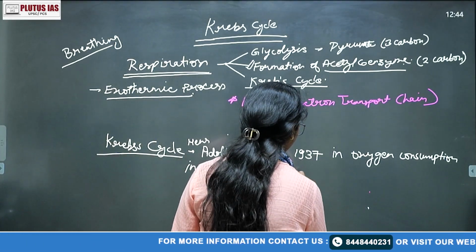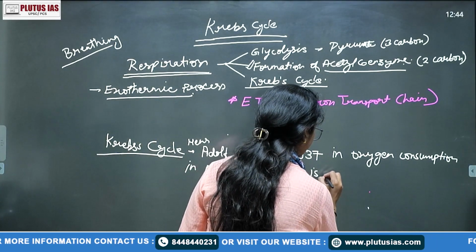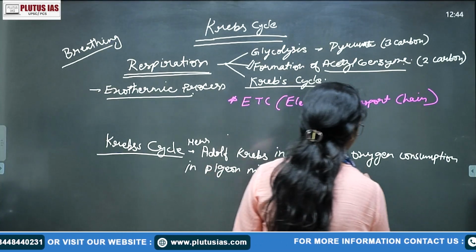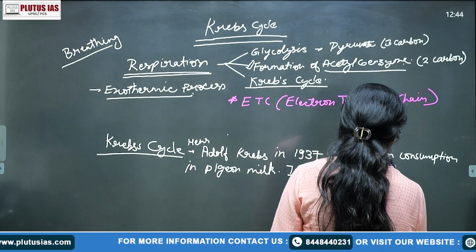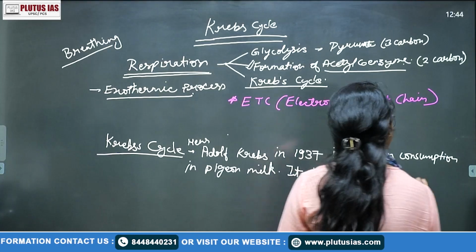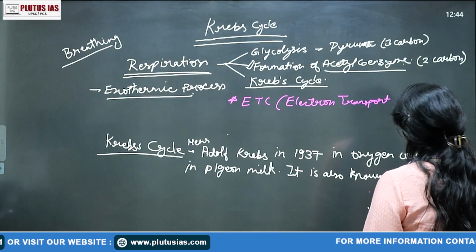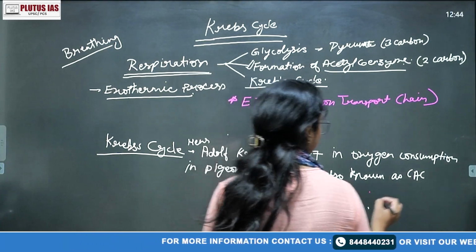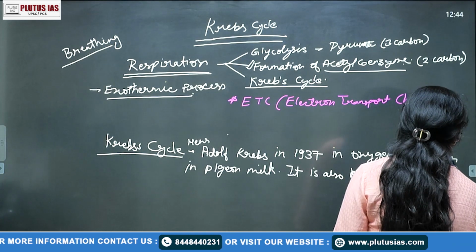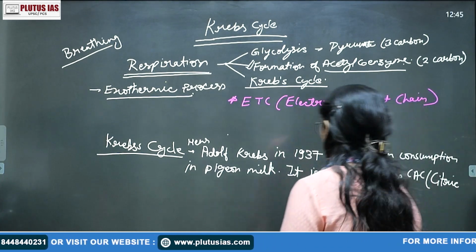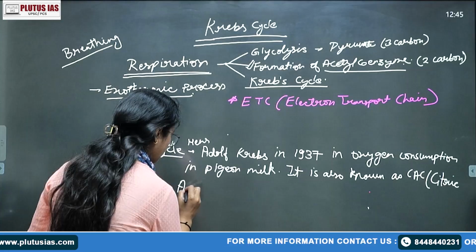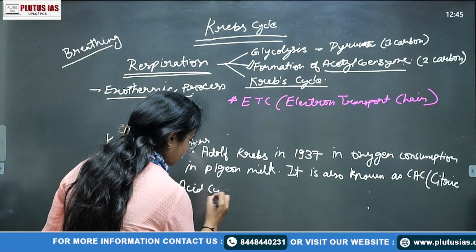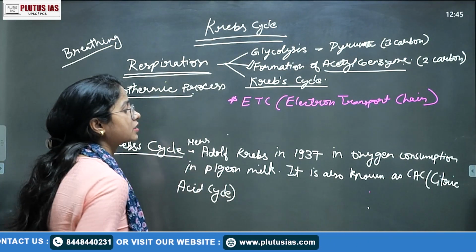It is also known as CAC. What is CAC? That is your citric acid cycle, right? Why the citric acid cycle?